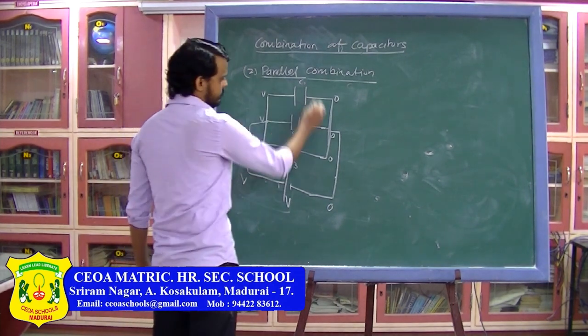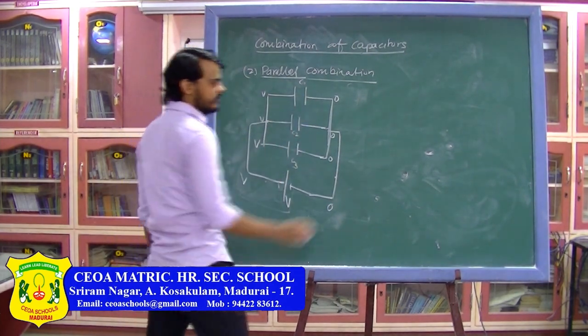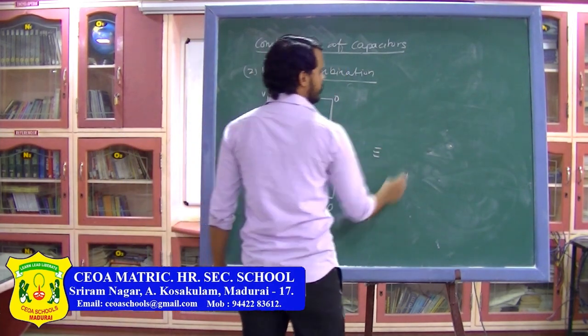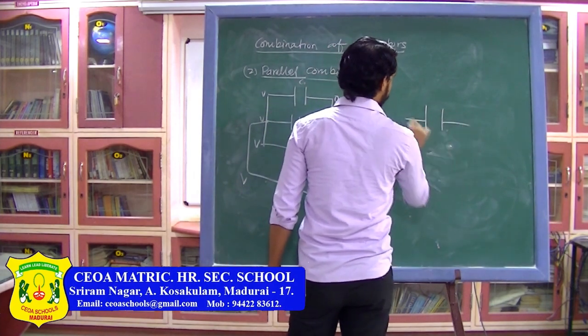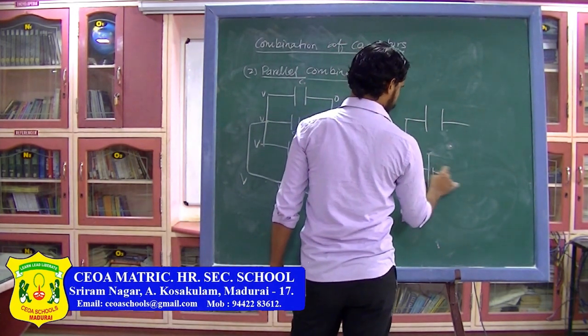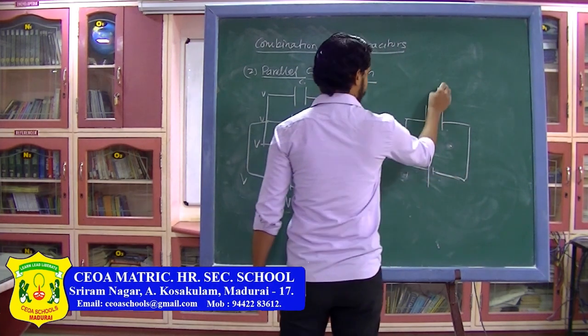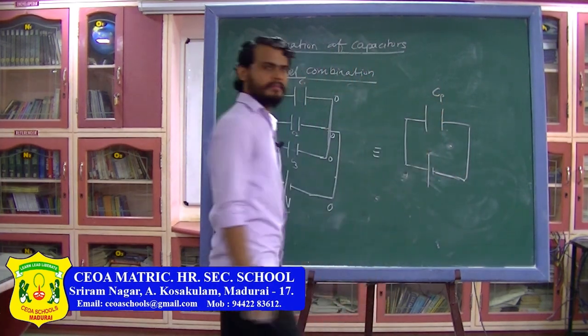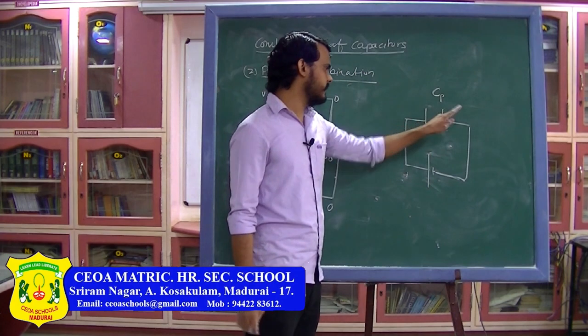What I want is to replace all these three capacitors with one single capacitor. I am calling this Cp, where Cp is the equivalent capacitance for the parallel combination.